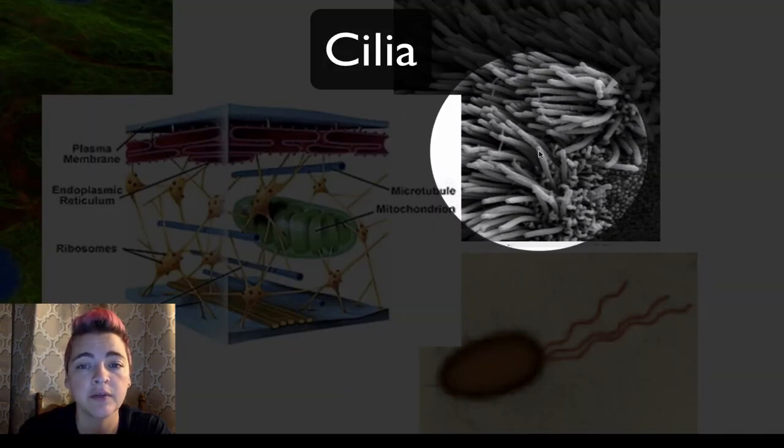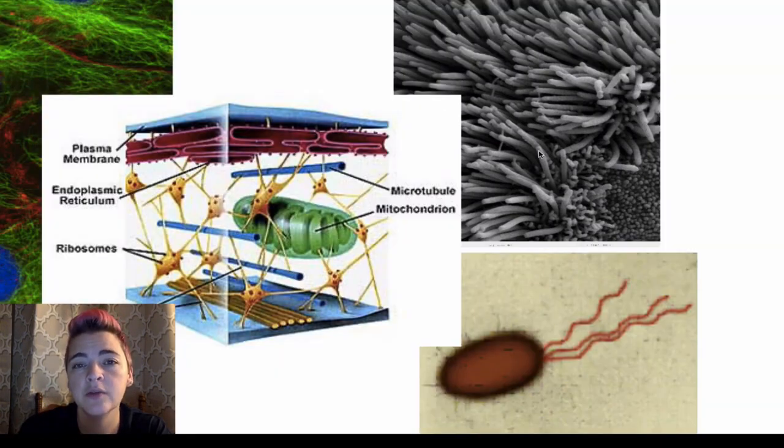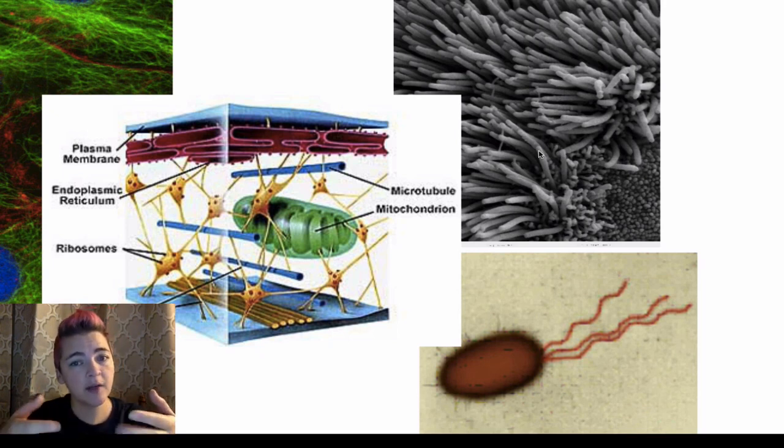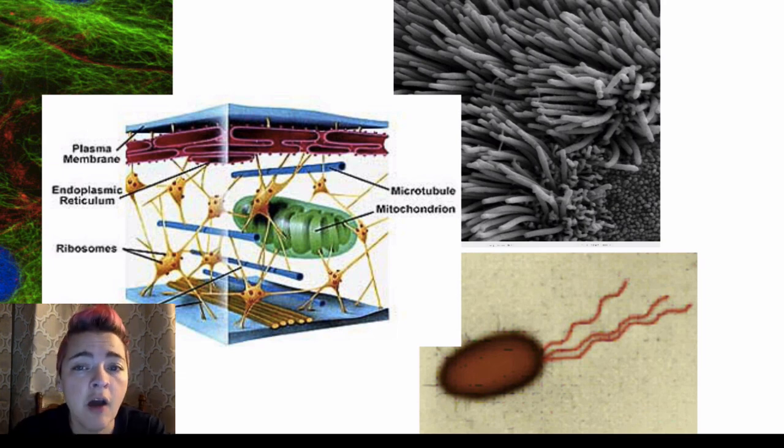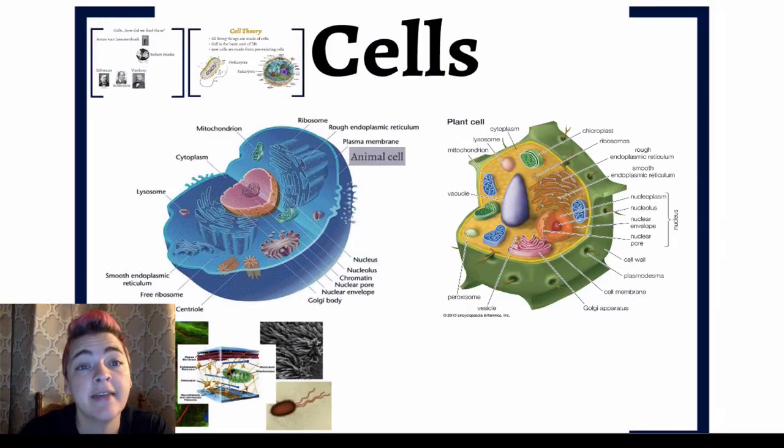Cilia can also be used for movement, but they also can be used, like in the human body, to move mucus within the airways. In your trachea, there are small little hairs on those cells that kind of beat back and forth. And what they do is they move the mucus so that as it's catching debris when you're breathing, it can beat that mucus up and then you can swallow it so you can digest anything that you caught within that mucus before it gets into your lungs. And that is cells.